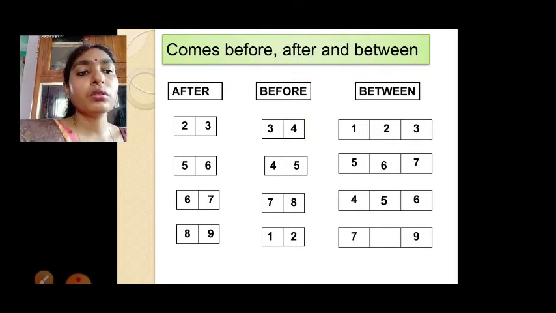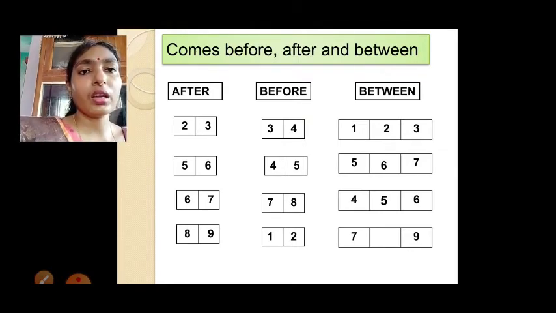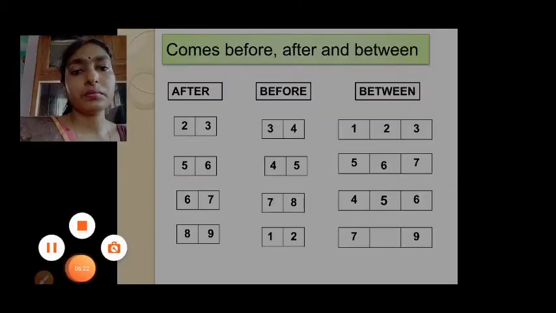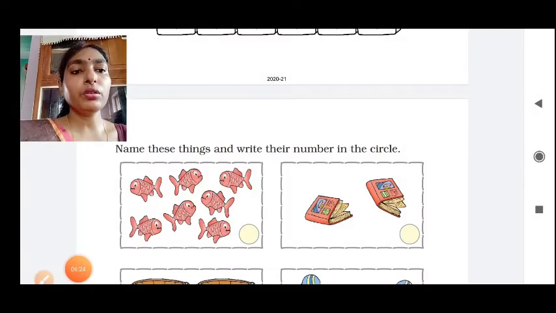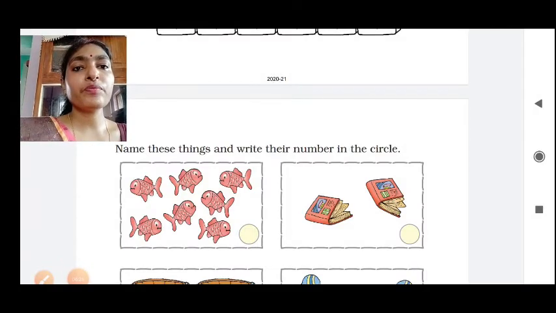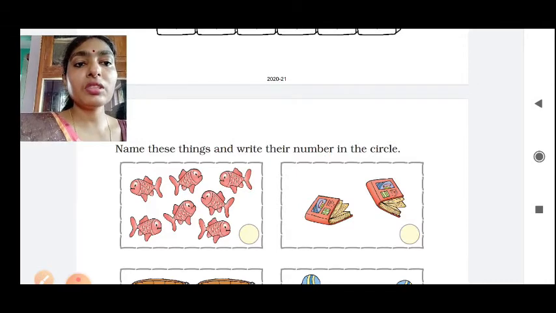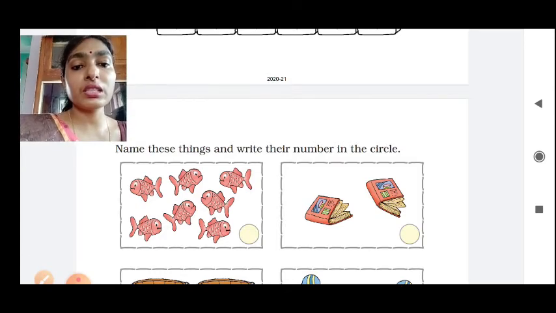Okay. So now we will see the textbook. Open your textbook, page number 43. Okay, till 42 already you have finished. So here, name these things and write their numbers in the circle. First one, what can you see?